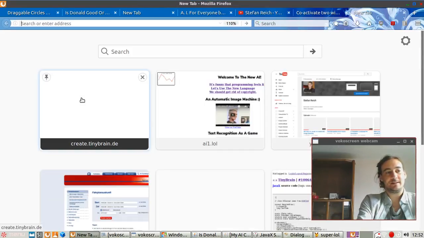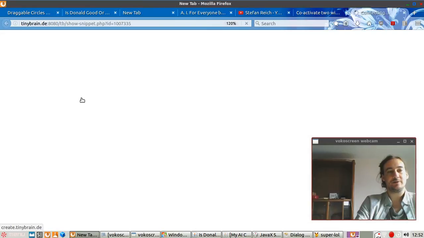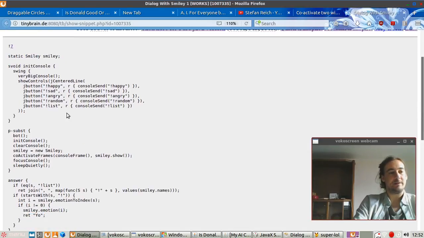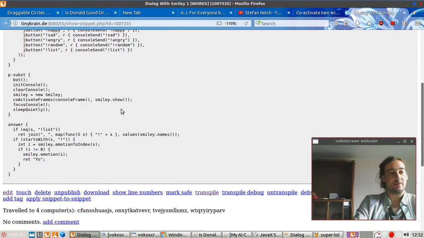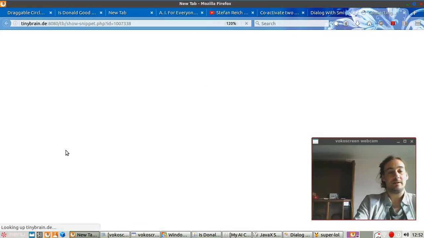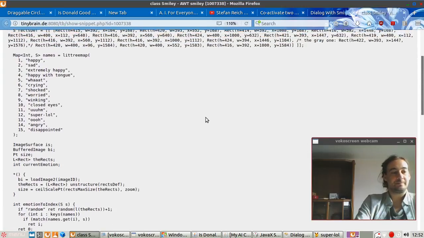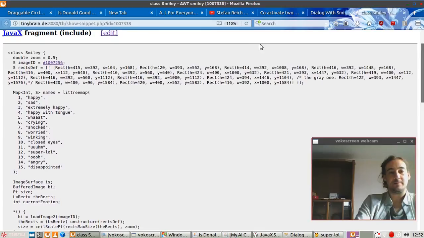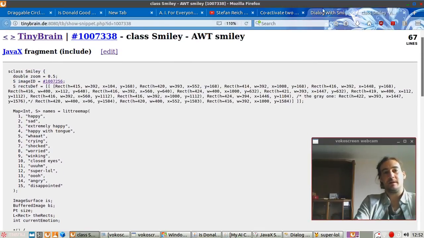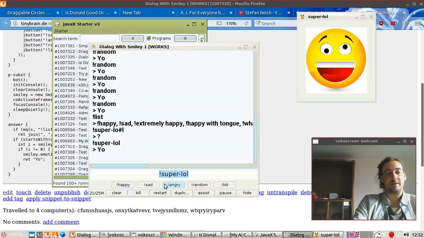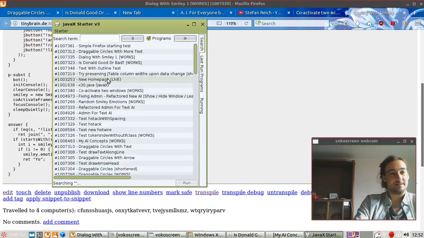And I'm guessing this is another fairly short program. And lo and behold, the smiley is wrapped in this standard class. This is how you make the buttons. This is how you make a nice big dialog window. This is how you process commands. It's really, really, really short. And let's look at the smiley class. 67 lines. It makes parts of the image there. Everything is short in JavaX. This will of course then be extended with an actual dialogue. I guess you understood this.